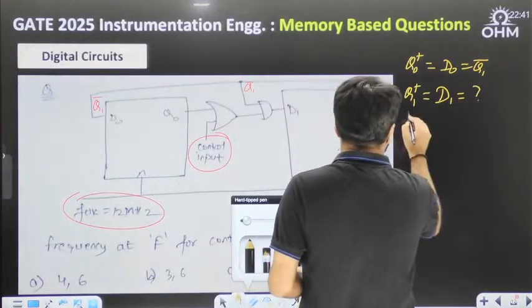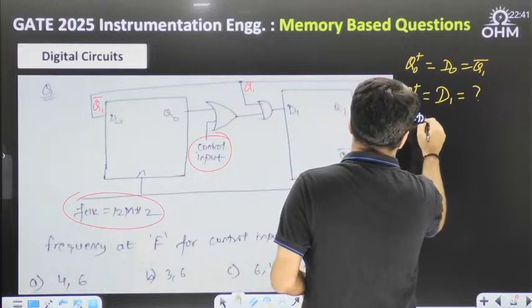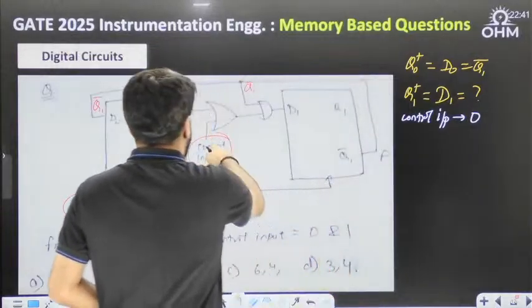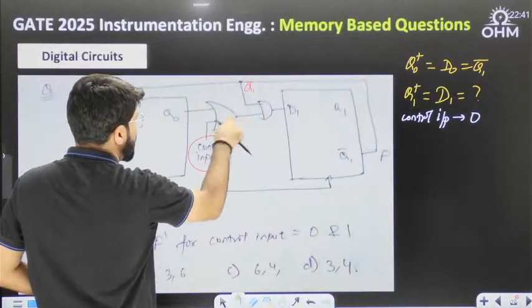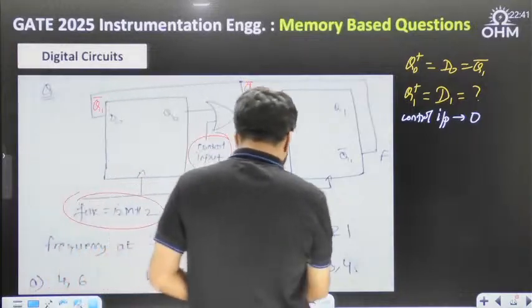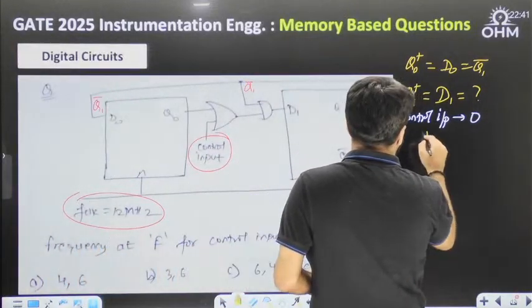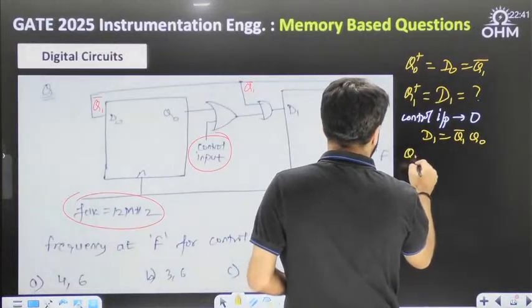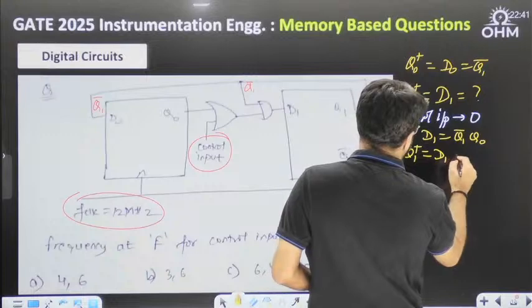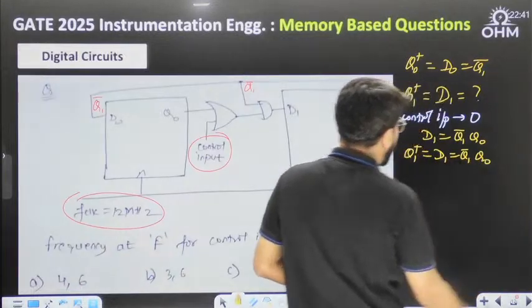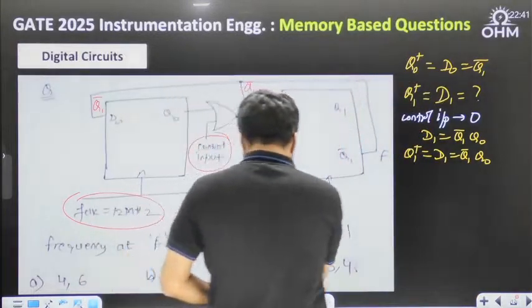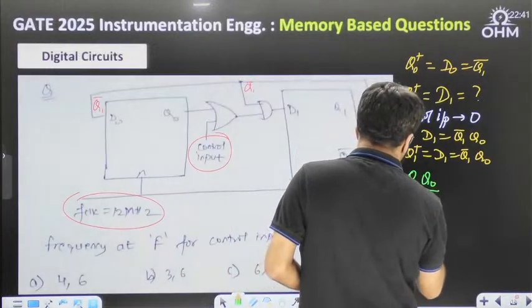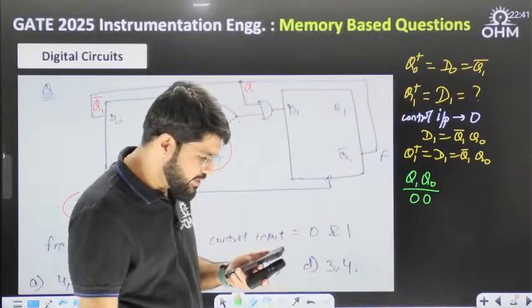Let's make it simple. If I take the control input as 0, then it is Q0 plus 0, which will be Q0 only. So what is D1 in that case? It will be Q1 bar multiplied by Q0, and Q1 plus is equal to D1, that is Q1 bar into Q0. Now let me write down the state sequence Q1, Q0, starting by default at 0, 0, the reset condition.